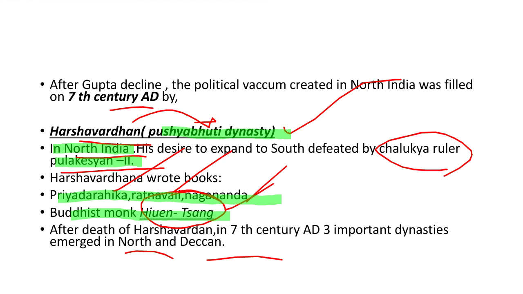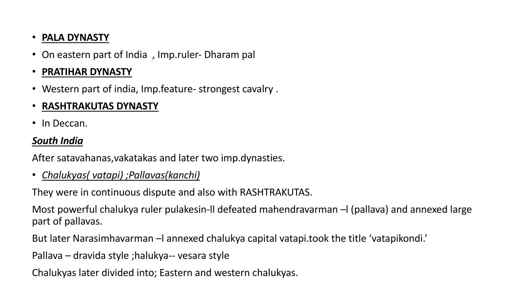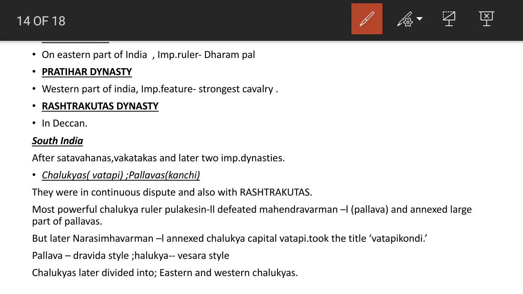And after Harshavardhana, so many dynasties. First one, Pala dynasty. Pala dynasty were on the eastern part of India. Important ruler was Dharampal. Also, Pratihar dynasty were there, that is on the western part. The important feature was that the strongest cavalry were there with him. There were Rashtrakuta dynasty, that is in the Deccan region. Should focus on the names and the places where it was based.